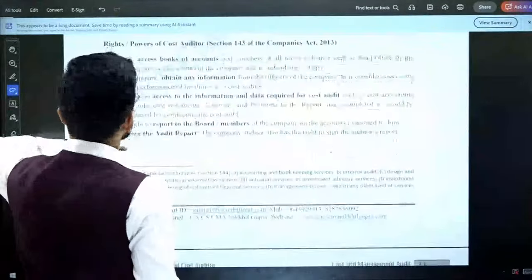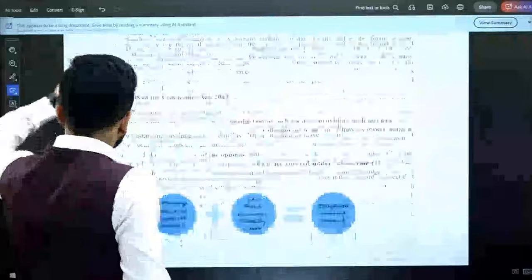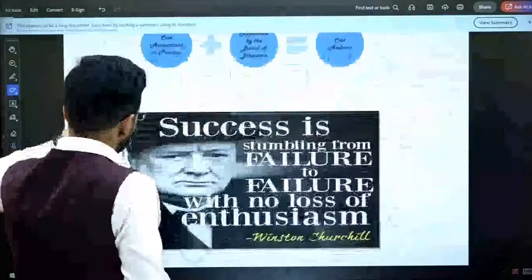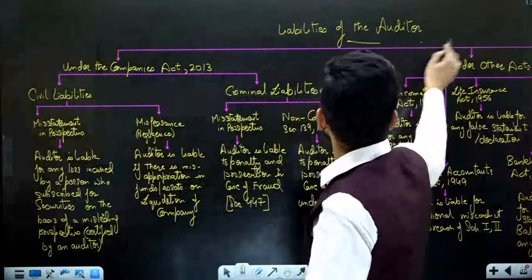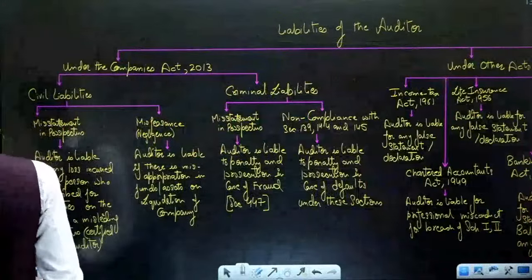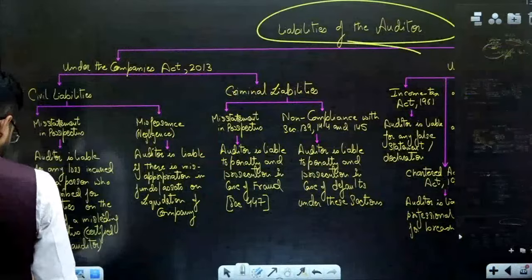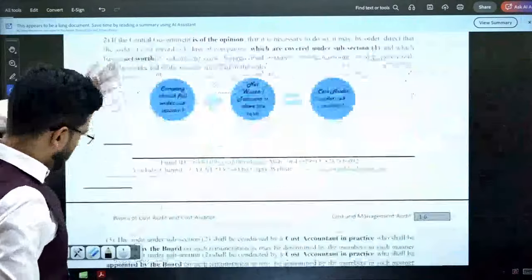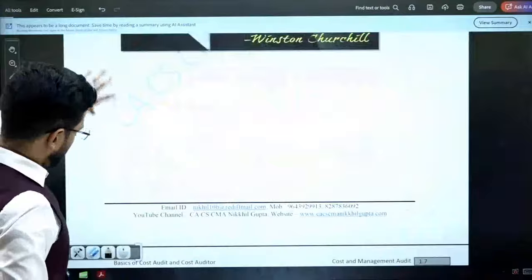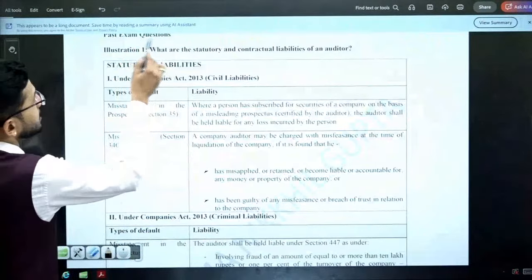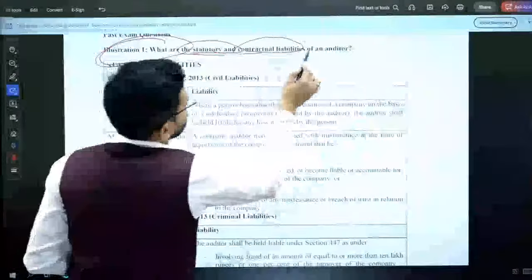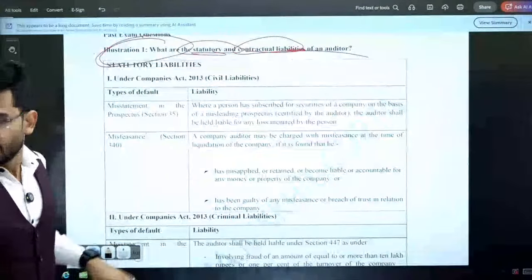Okay, so these are the rights and powers, duties, and section 148 will come later. But first, let me discuss the liabilities of an auditor. This is an important concept which I have given in my book as past examination question number 1. So what are the contractual and statutory liabilities of an auditor?